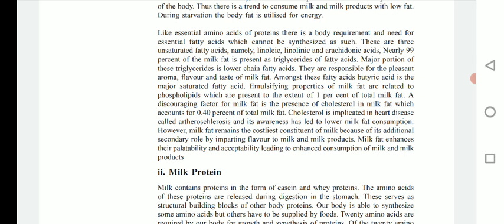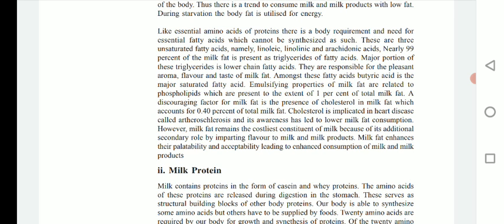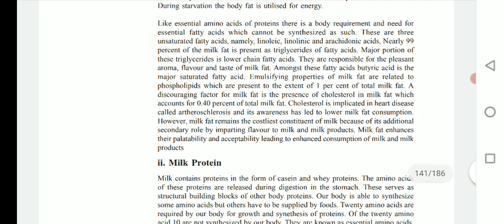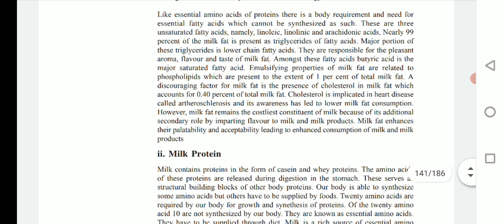Nowadays the trend is to consume skimmed milk, which means very low fat content milk, due to this cholesterol problem and other obesity problems due to fat content in milk. However, milk fat remains the costliest constituent of milk because of its additional secondary role of imparting flavor to milk and milk products. Milk fat enhances their palatability and acceptability, leading to enhanced consumption of milk as well as milk products. So this is the overall scenario of nutrition of milk fat.